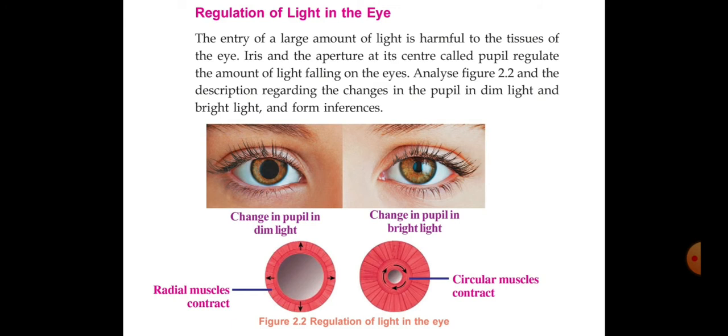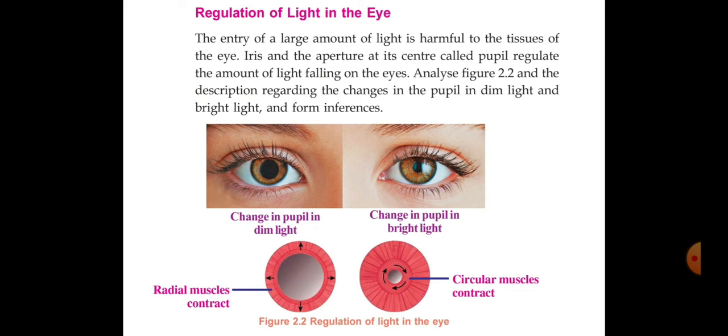So according to the power of the light, what will the pupil do? It will regulate or adjust its size. The pupil can expand and contract according to the intensity of the light. So that thing we are discussing here.